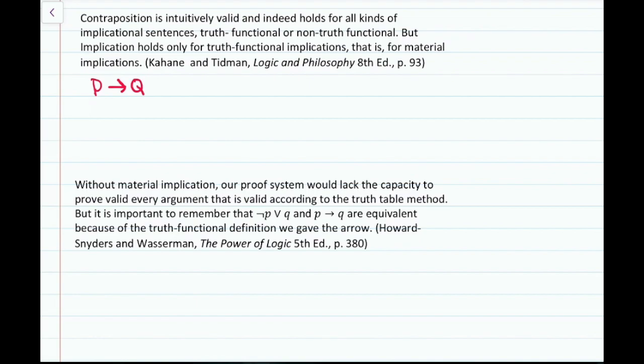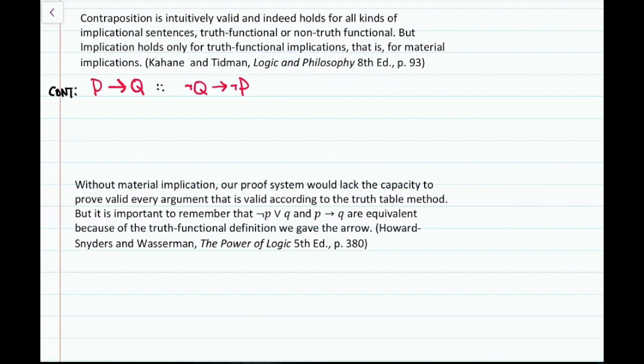From the sentence of the form if P then Q, we can infer if not Q, then not P, and vice versa. From if not Q, then not P, we can infer if P then Q. So they say this rule, contraposition, is intuitively valid and indeed holds for all kinds of implicational sentences, truth functional or non-truth functional.